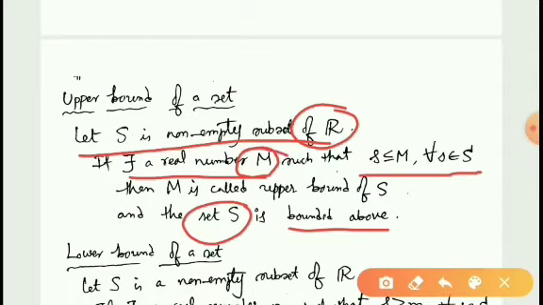If you can find a real number m such that s is less than or equal to m for all s belonging to S, that means every element of the set S is smaller than this m. If you can find such a real number m, then this m is said to be an upper bound of the set, and in this case the set is said to be bounded above.